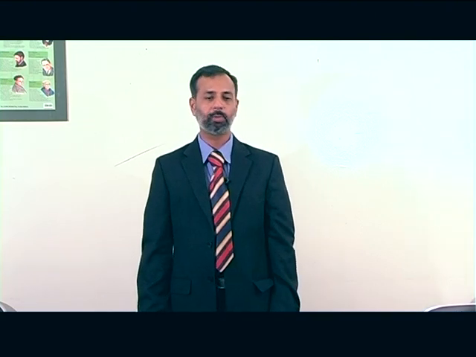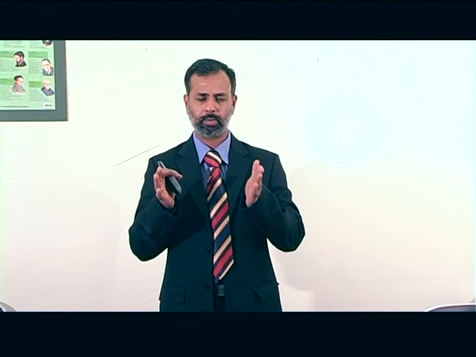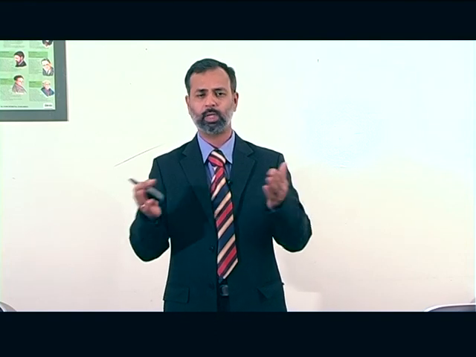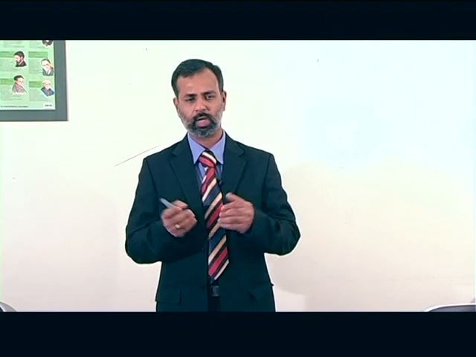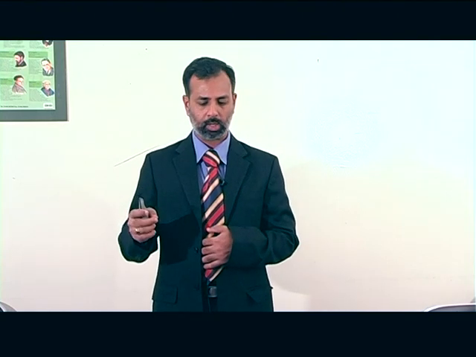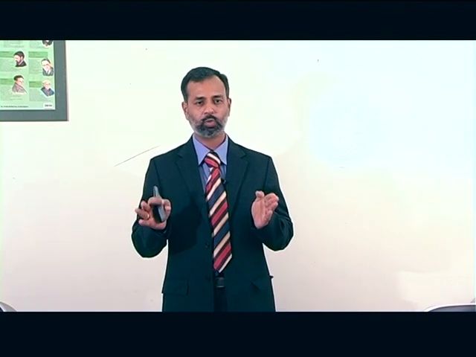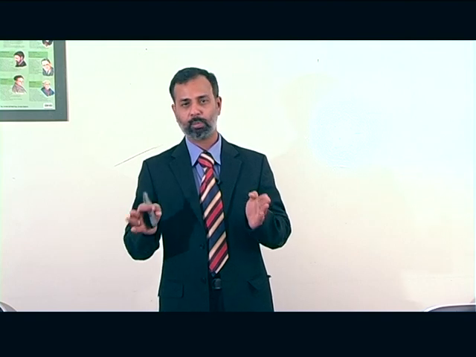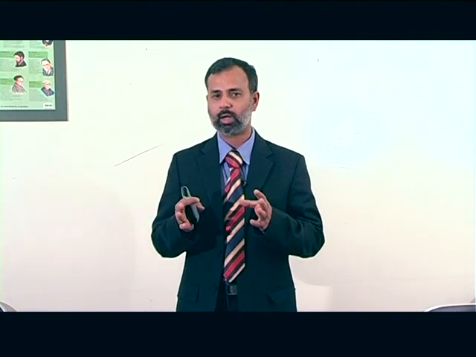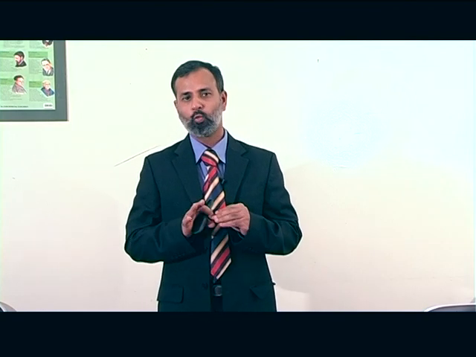Then the third one is by supervening impossibility. That means the thing for which we created a contract becomes impossible due to certain reasons, by vis major or otherwise. The supervening impossibility will occur in two cases. First one is impossibility at the time of contract. Section 56 specifies the impossibility at the time of contract. That means whenever we are making the contract, that particular thing itself is impossible. Such type of contracts are void ab initio.